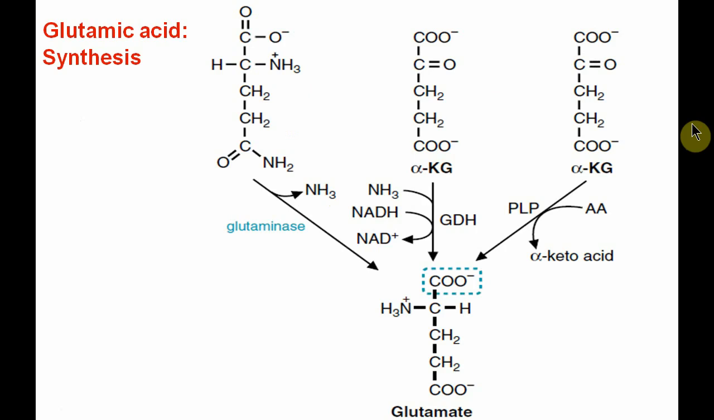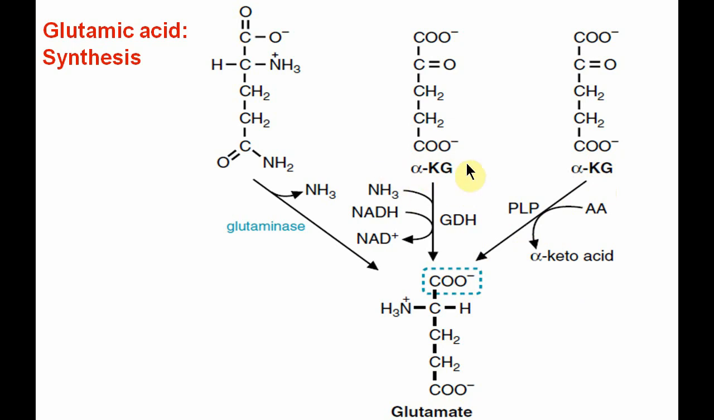It is synthesized in three ways. First is through alpha ketoglutarate by the transamination reactions. So all alpha amino acids combine with alpha ketoglutarate to form glutamic acid and the corresponding alpha keto acid. Here pyridoxal phosphate acts as a coenzyme and the reaction is the transamination reaction.